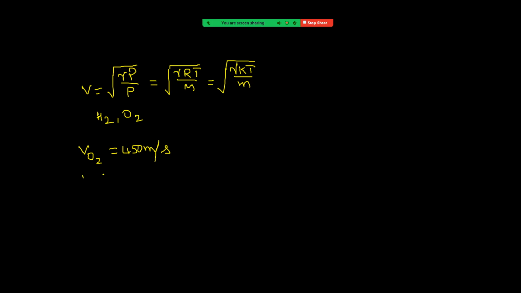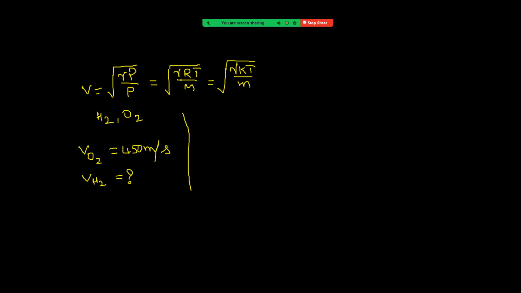We have to calculate what the velocity is for hydrogen. Now we can see here, given the same temperature, since both are diatomic, gamma is the same.